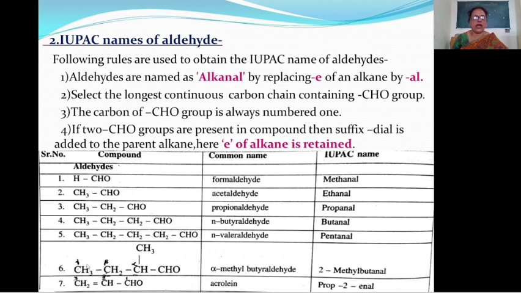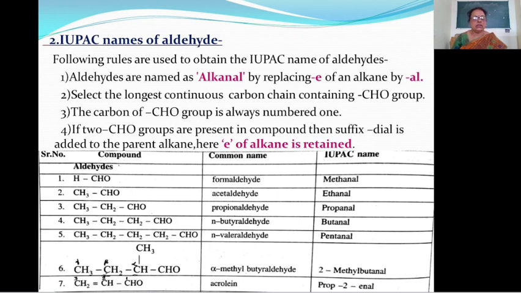Then compound number 5, that is CH3, CH2, CH2, CH2, CHO. The carbon of CHO group is always numbered 1. Therefore, 1, 2, 3, 4 and 5. Total carbon atoms are 5. Therefore, this is the derivative of pentane. Then E is replaced by Al. Therefore, name of this compound is pentanal.